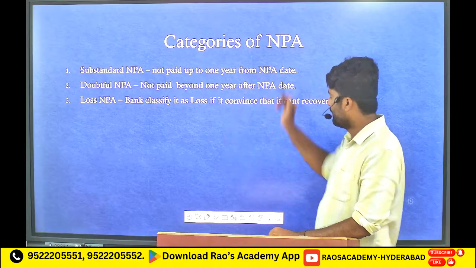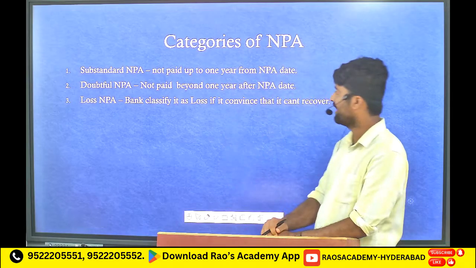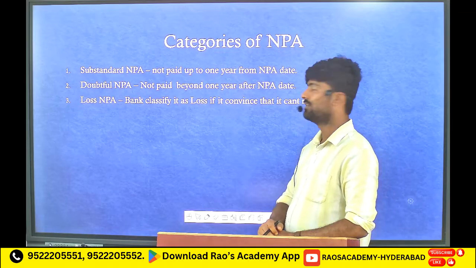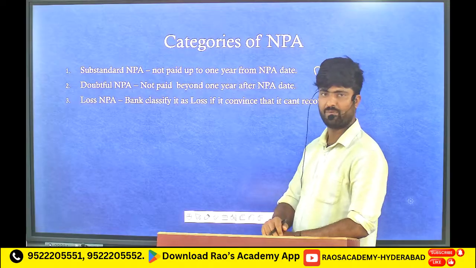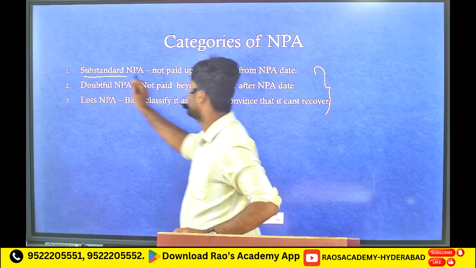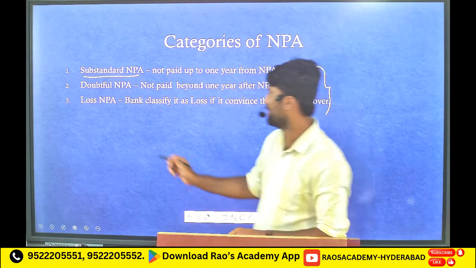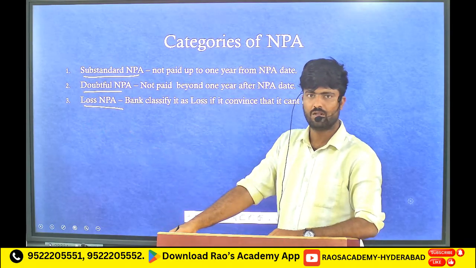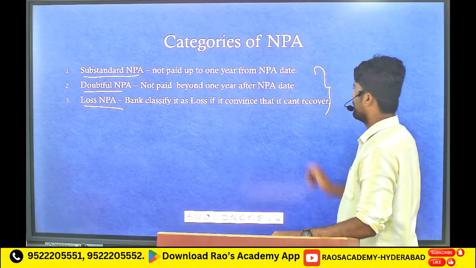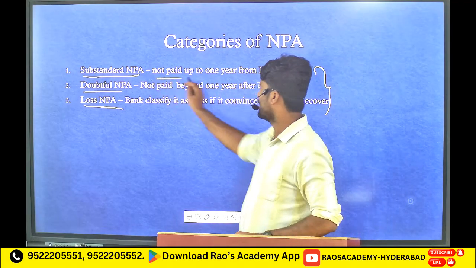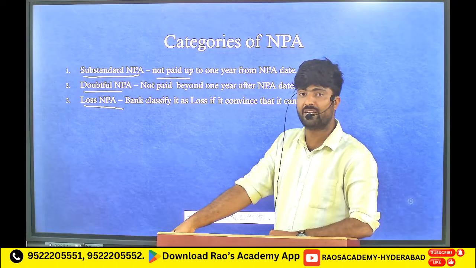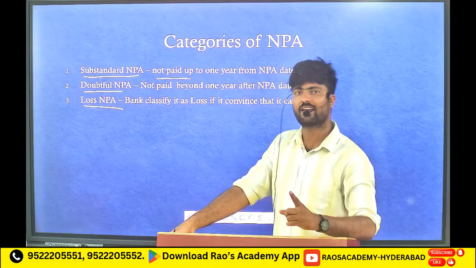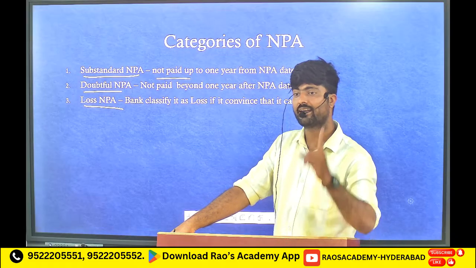If you come to the category of defaulter, we have 3 categories. For NPA, one is substandard NPA, the second one is doubtful NPA, and the third one is loss NPA. The first one, substandard NPA, is the person who took a loan and is not paying up to 1 year. This 1 year calculation starts from the 90 days.